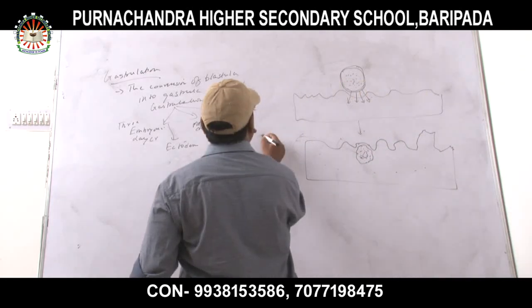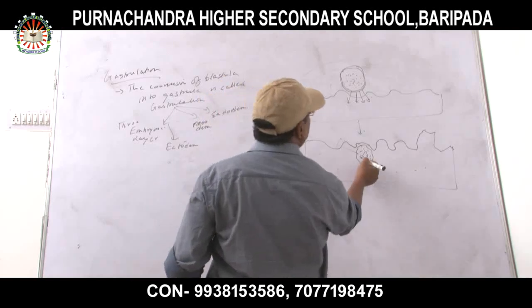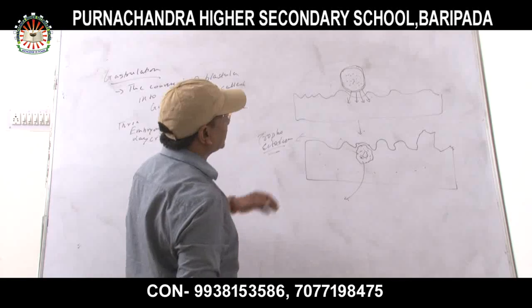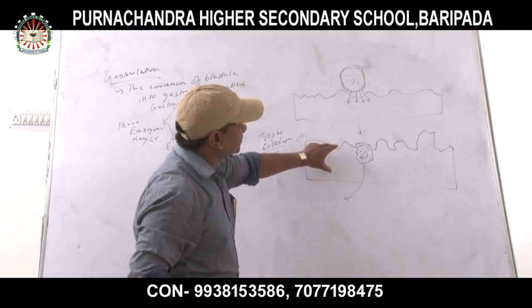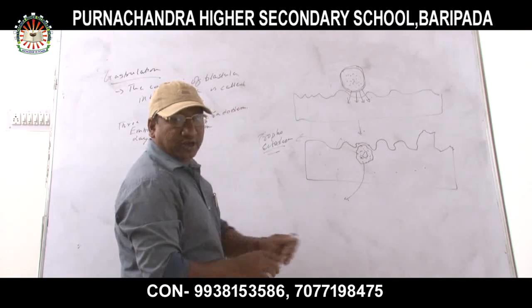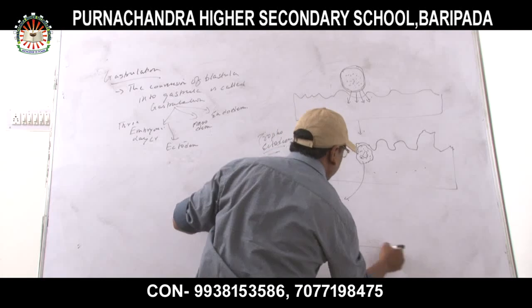Which one? Trophoectoderm. Then after that, there will be modifications of the 3 germinal layers. So what will happen in this particular area? 3 germinal layers are forming: ectoderm, mesoderm and endoderm. How? Showing you now.